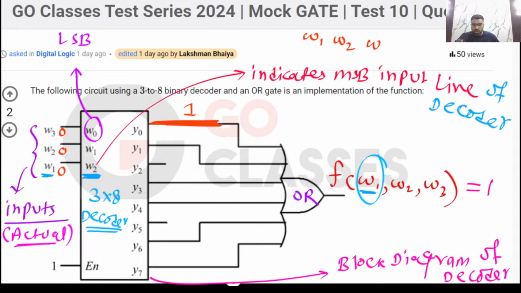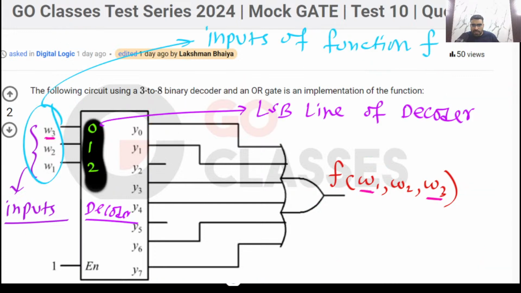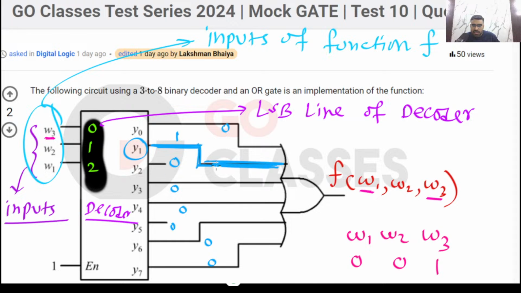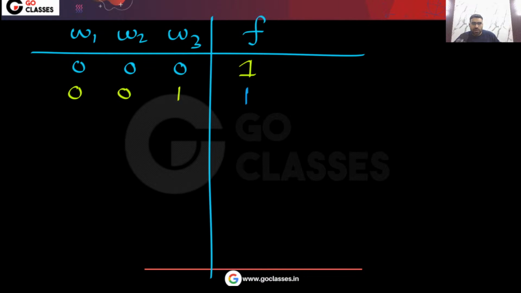If you make W1, W2, W3 equal to 0, 0, 1, then what will happen? In this situation, this Y1 will be activated. Basically, this line will become 1, and all the other lines will become 0. You can see this output line Y1 is an input to the OR gate. So your function value will become 1. So we are saying that your function value will again become 1.